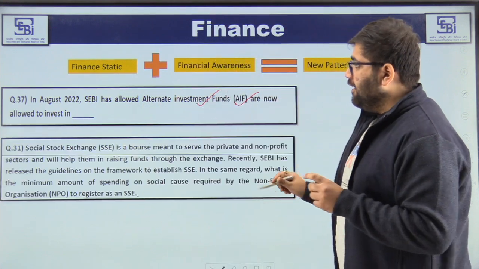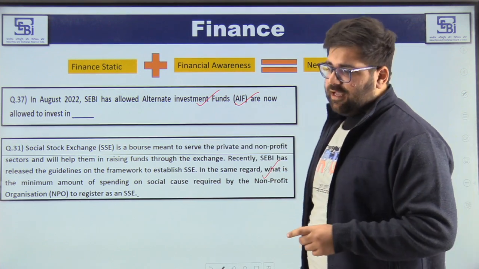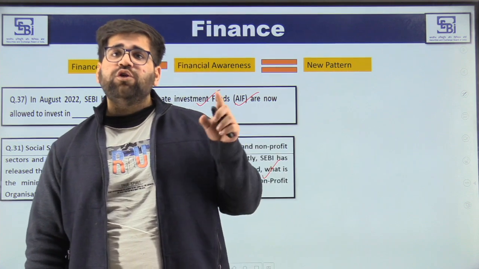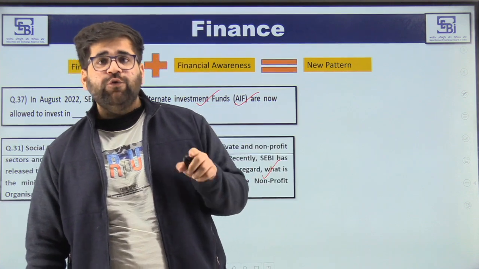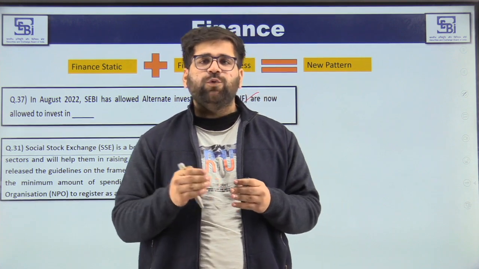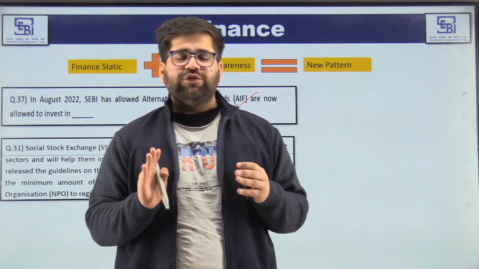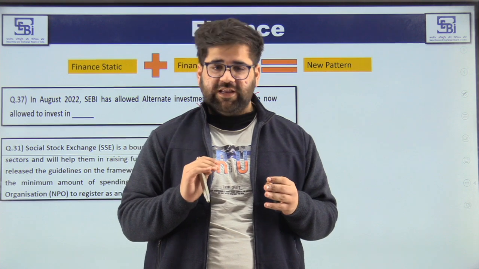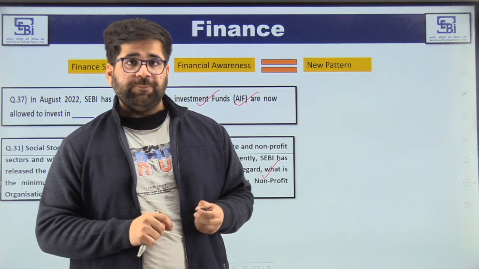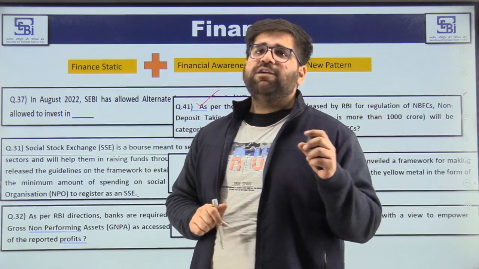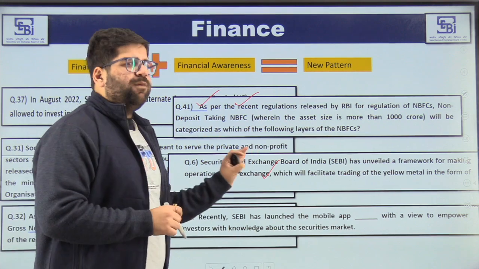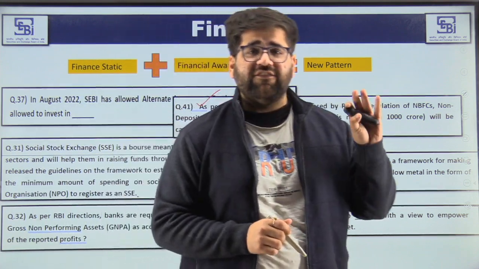Okay. Then you will also see in the PFRDA Grade A exam, I was literally shocked to see that there were 3 to 4 questions based on financial awareness, and 3 to 4 questions, my friend, will fetch you 6 to 8 marks, and that is more than enough to clear the cutoff if you are on the verge of clearing it, because people are missing their selections on 0.25 marks as well. So if you see, there are n numbers of questions. I cannot bring all the questions on this slide, but you can see there are n numbers of questions which are based on your financial awareness.